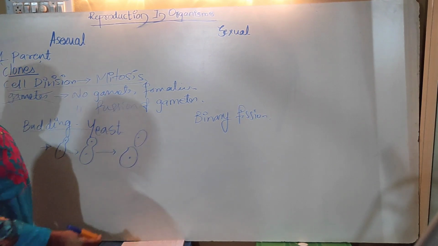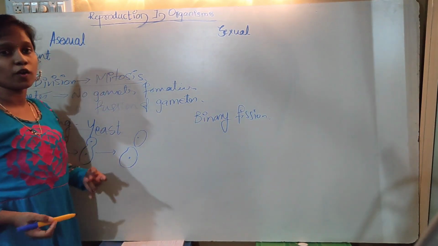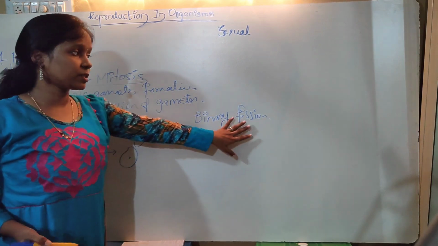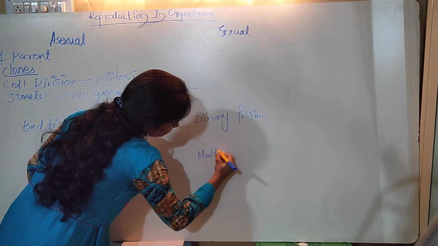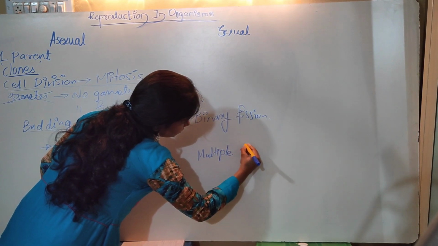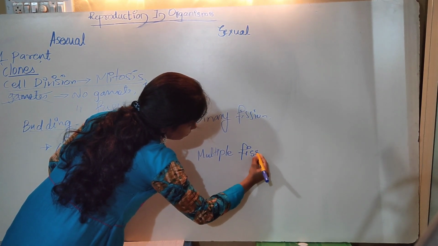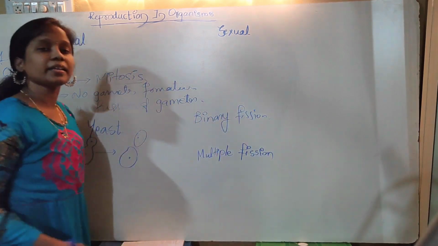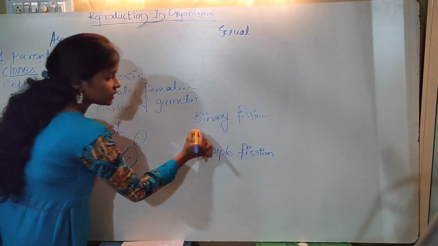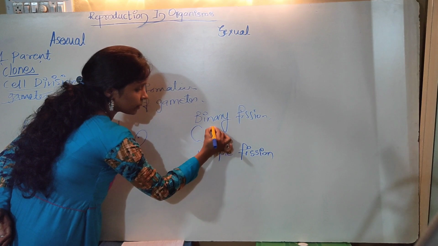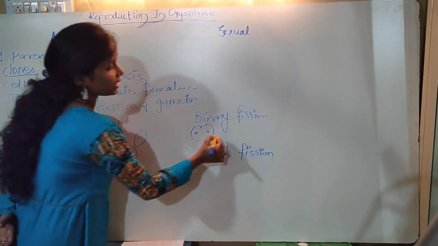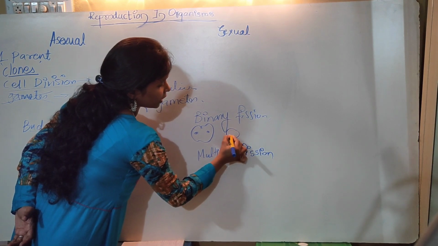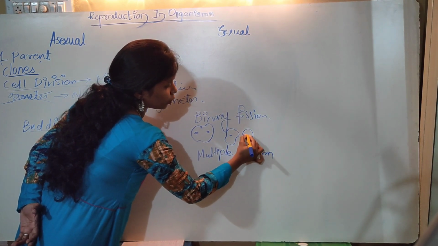Here, fission is mainly of two kinds. One is binary fission and another is multiple fission. In case of binary fission, what happens? The cell divides equally. The best example is amoeba. This cell divides equally, giving rise to two daughter cells.